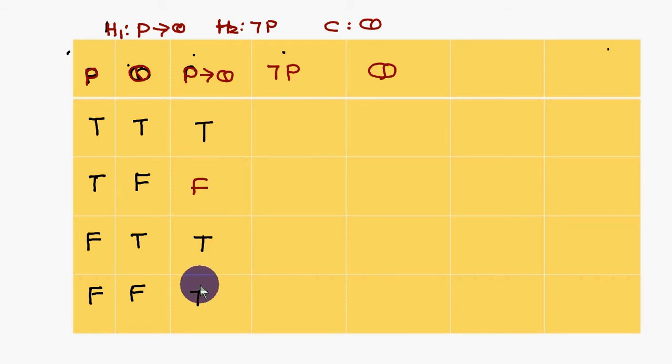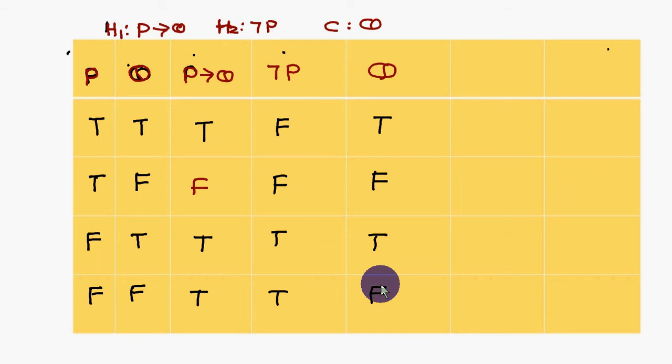Okay, is it clear? Next, the second premise in order is not P. So the negation of the P column gives two false and two true. The conclusion column is Q, so that is T, but alternately T and F.